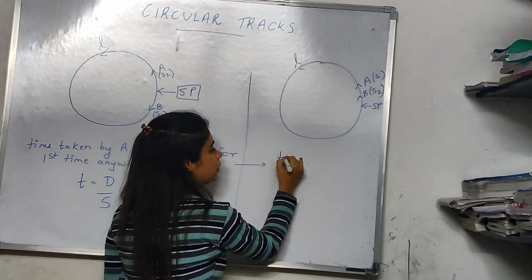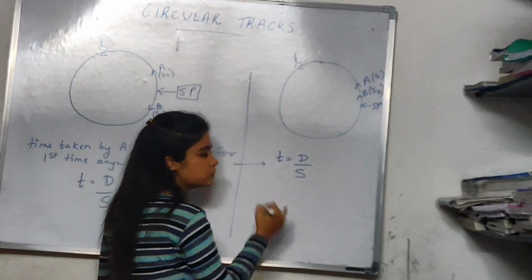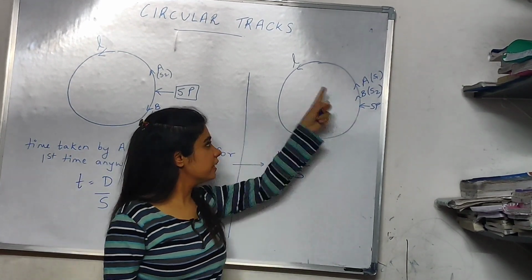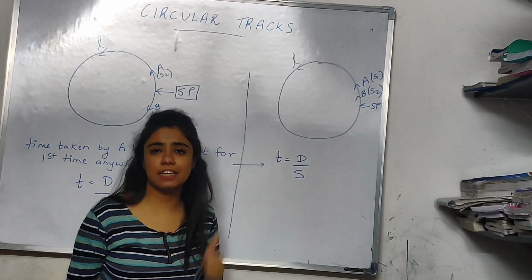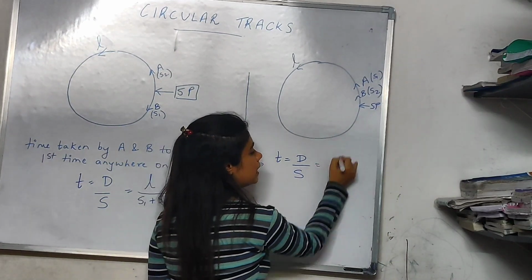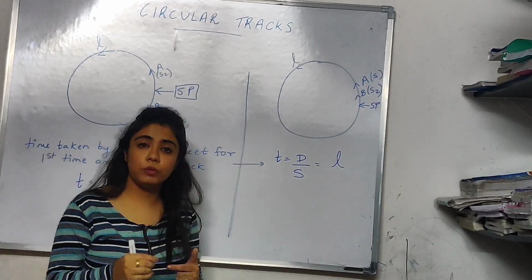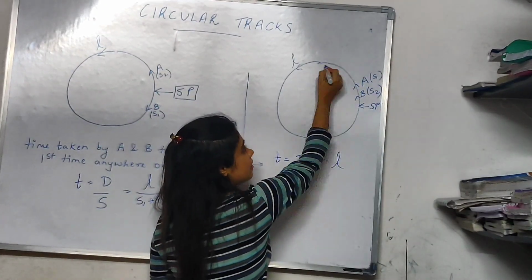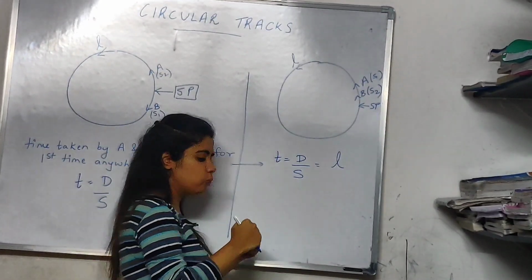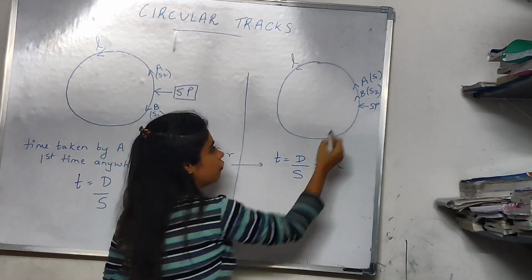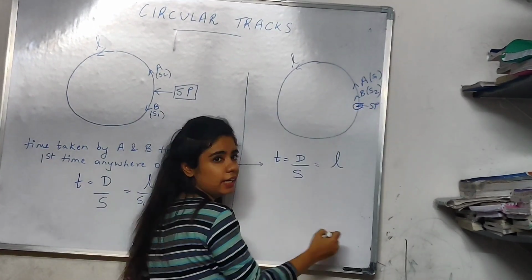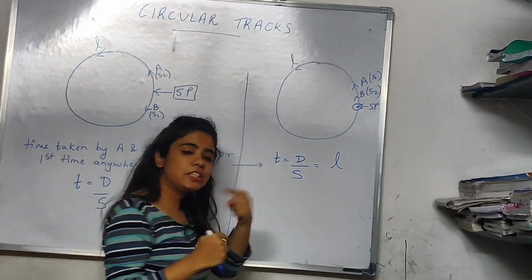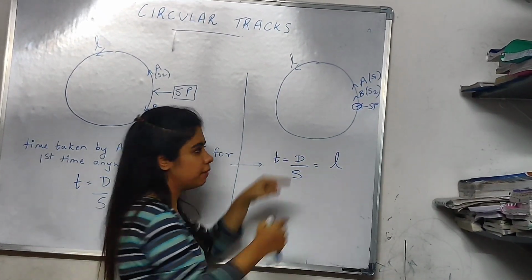Now again we know time is distance upon speed. What will be the distance here? Generally students get confused here. Remember, in this case also, the distance will be the length of the track. Now if you ask why? Understand one thing. A is covering some distance, B is coming from behind. For example, they started from here. A was covering the distance, B was coming from behind, but B was slow.